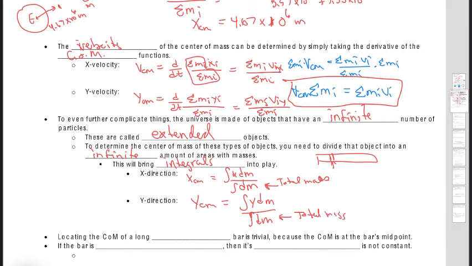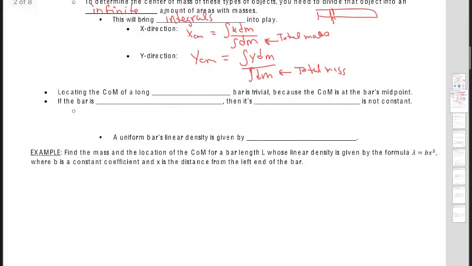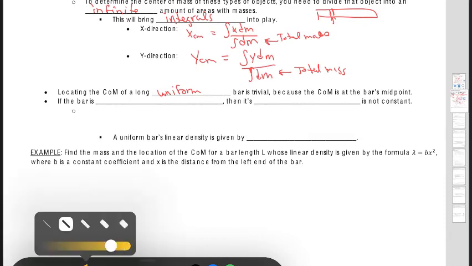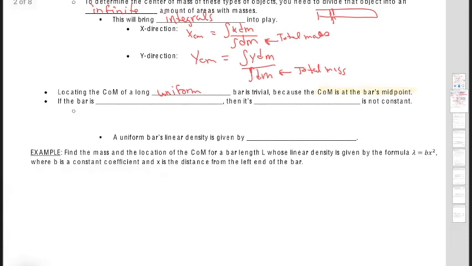Now, locating the center of mass of a long uniform bar is very trivial, because the center of mass, let me highlight that, it's very important, is just simply the midpoint of that bar.